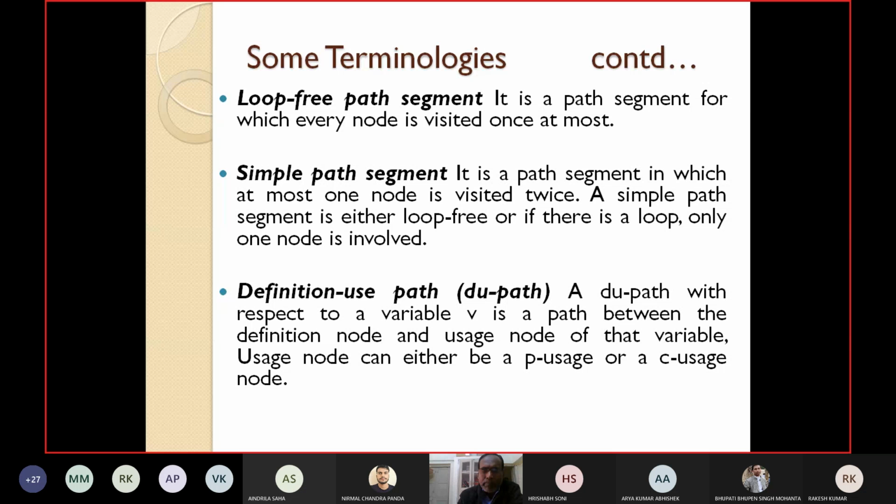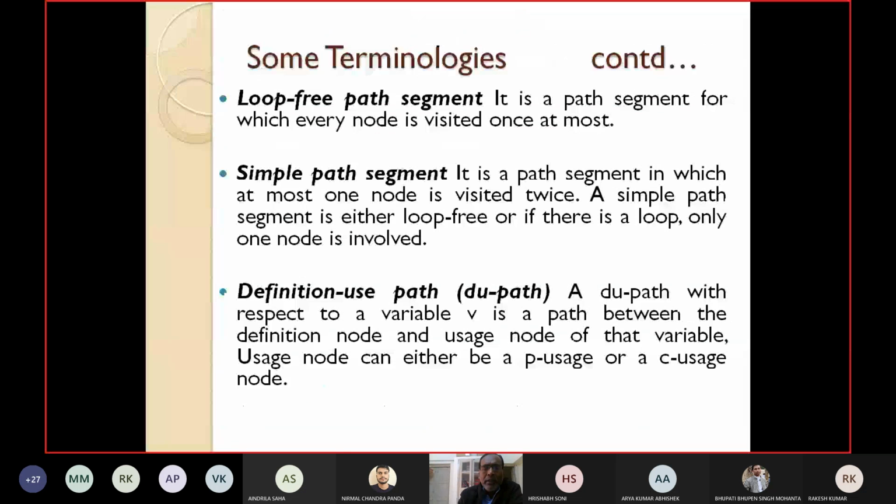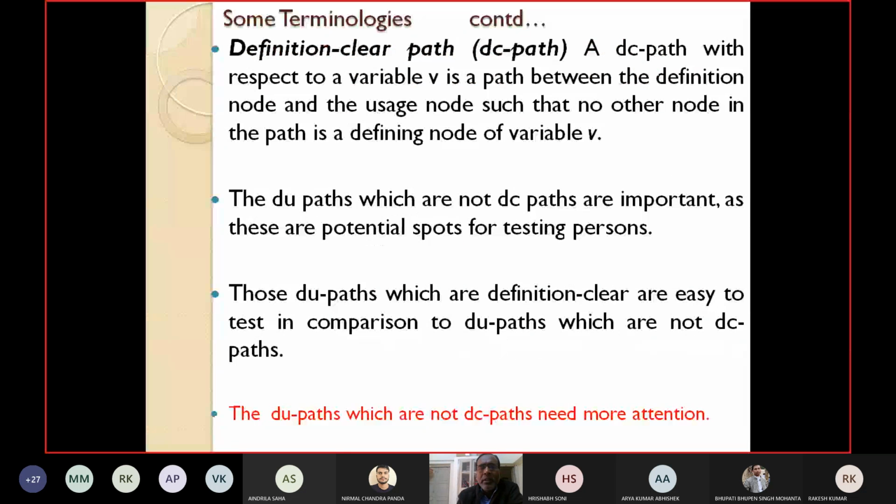But in a DU chain, no redefinition is allowed in between D and U. So we'll come to that. Now let's see the definition clear path. We have seen the definition use path.